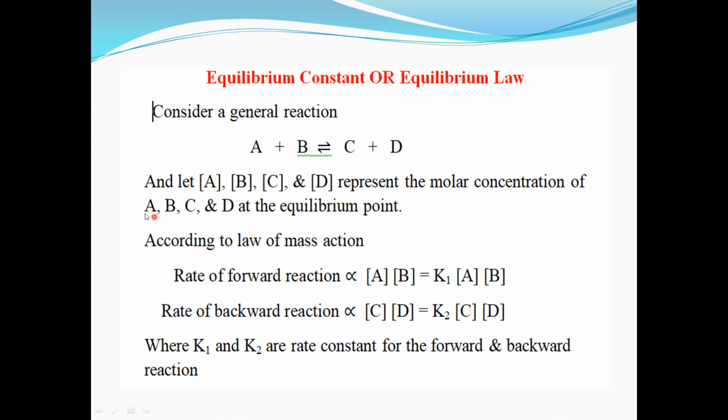What is the concentration of A? This one. What is the concentration of B? Concentration of B. What is the concentration of C? This one. What is the concentration of D? Concentration of D. So the molar concentrations of A, B, C, D can be denoted by square brackets.